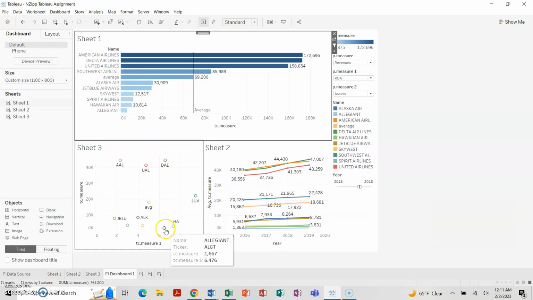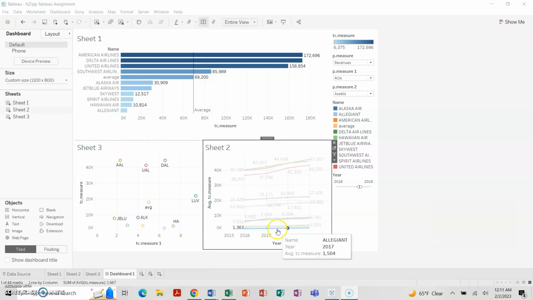As for its position on the scatter plot, it sits at pretty much the lowest spot out of all of them, between 2,000 going up and down and 6.47 going left and right. While on the line graph, it shows very little change going from 2016 to 2019.